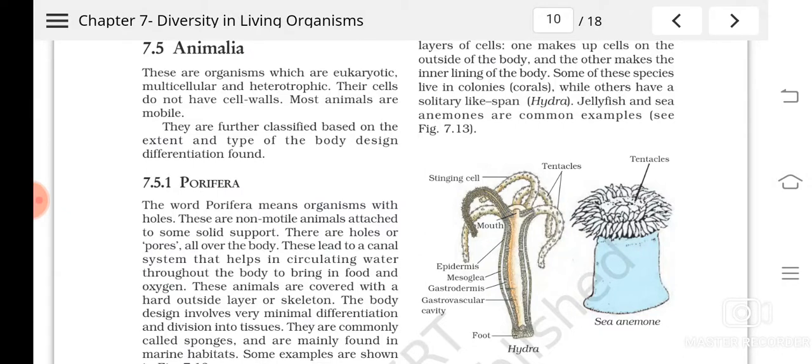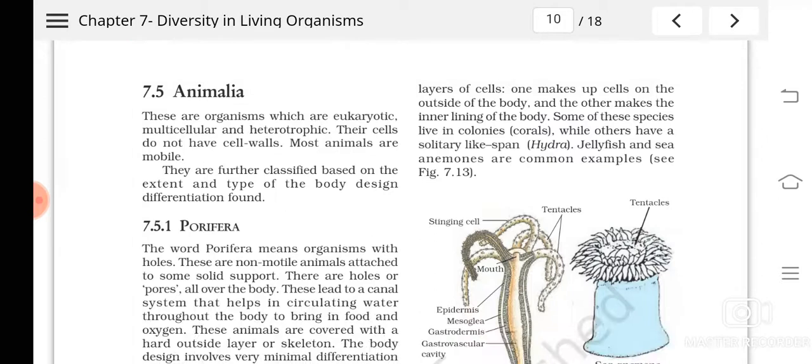So, in the previous classes, we were studying chapter 7, Diversity in Living Organisms. In that chapter, we have studied various systems of classification, the five kingdom classification, and the characteristics of various kingdoms.